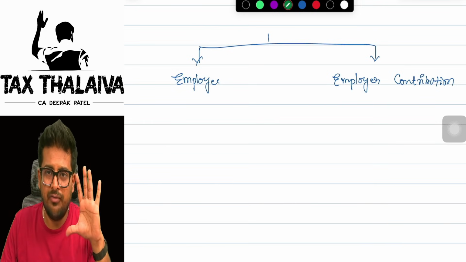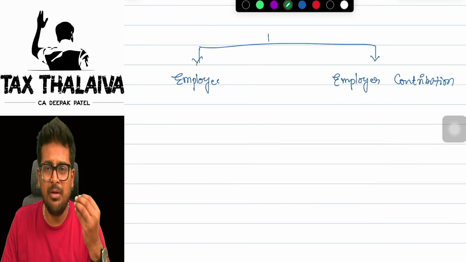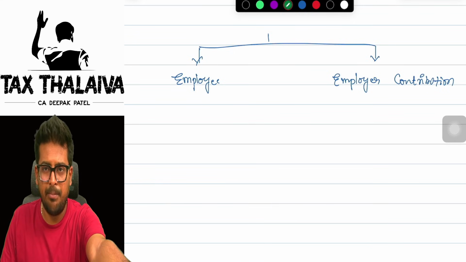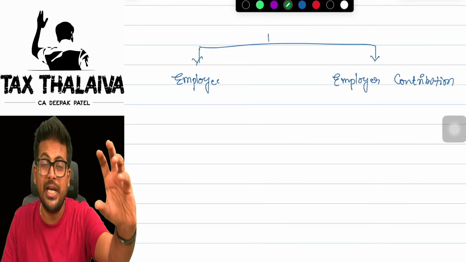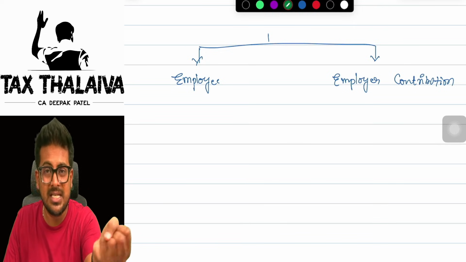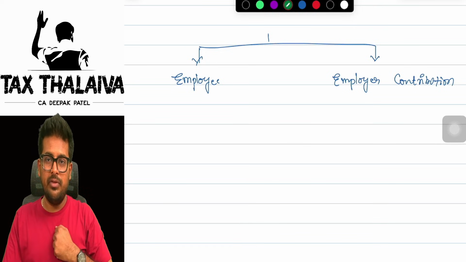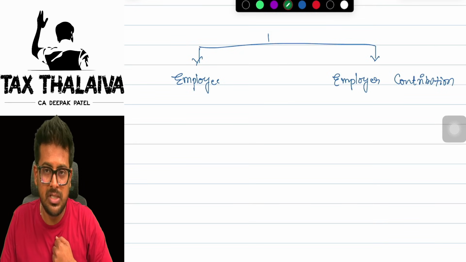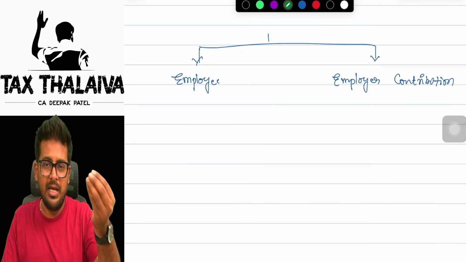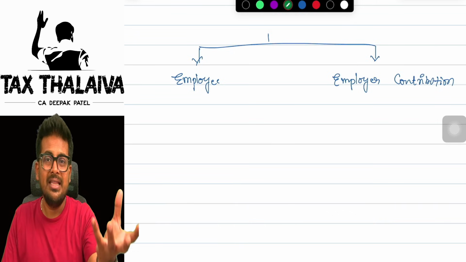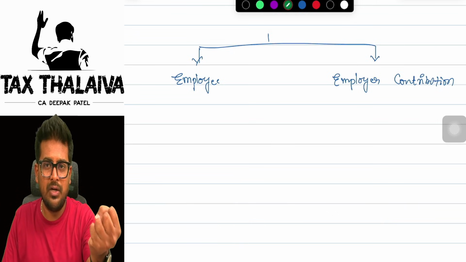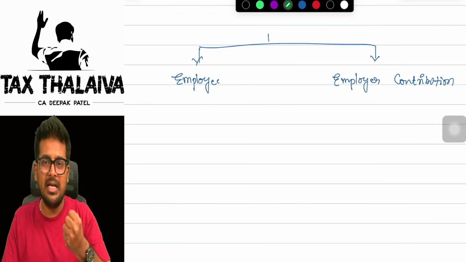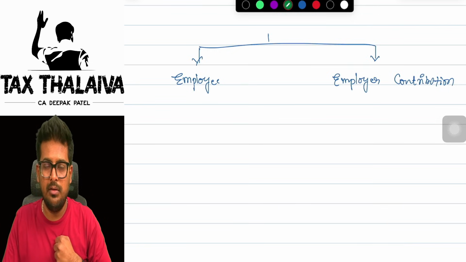So how does it actually work? At the time of making a payment of salary, the employer will deduct the employee's contribution from his salary and keep it with the employer himself.